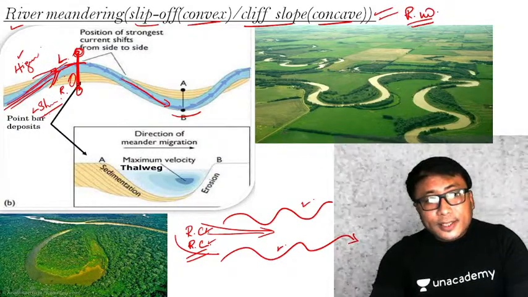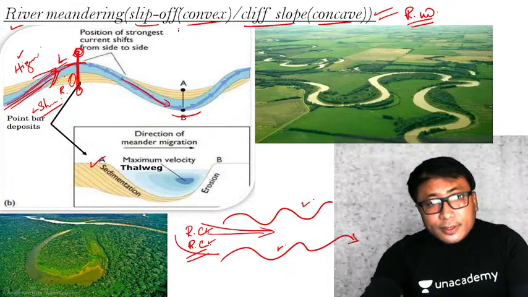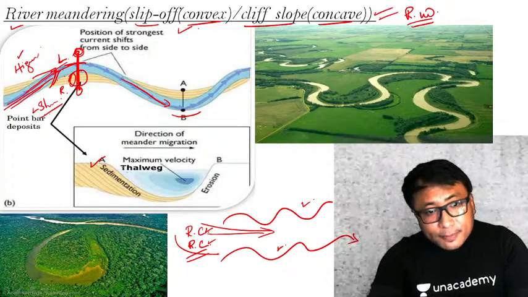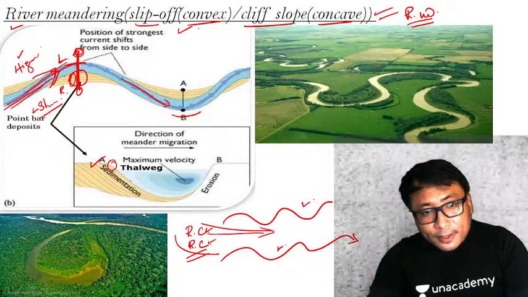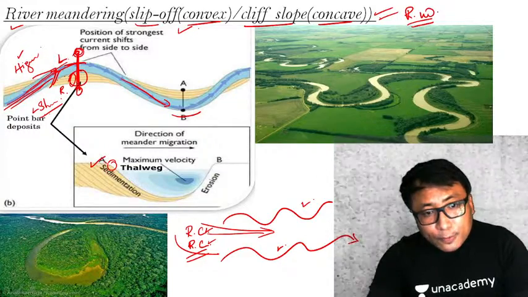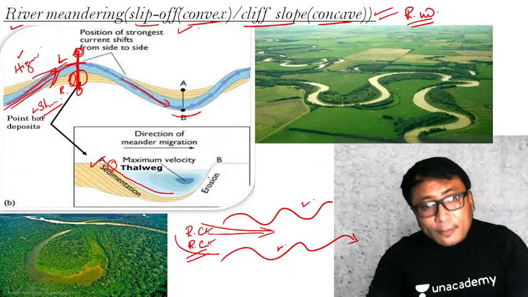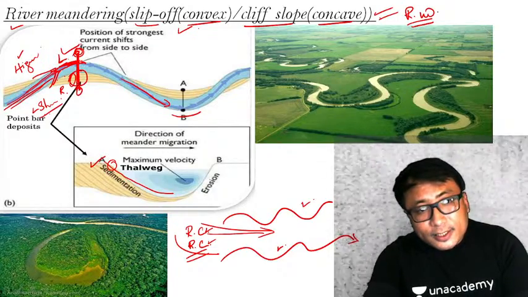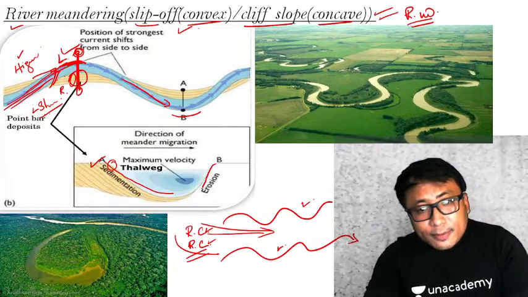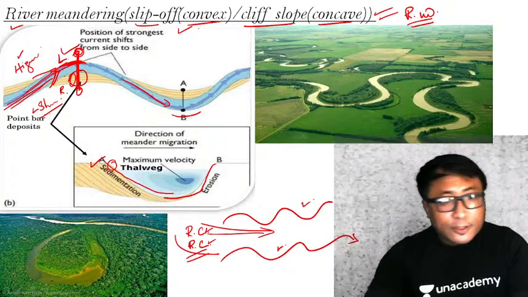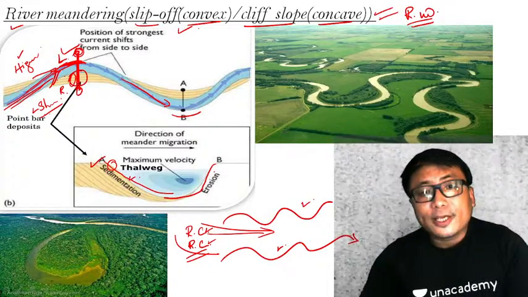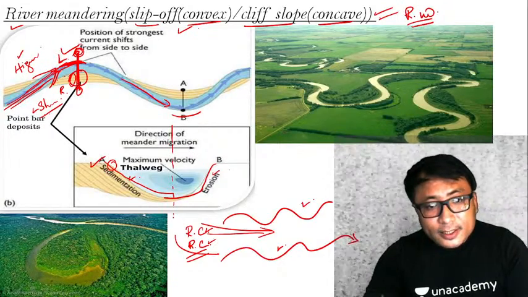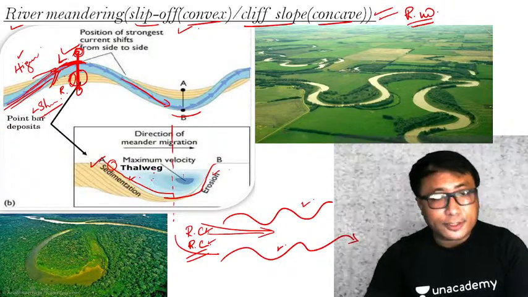You see here, this is the slip-off region, that is the convex region. Here, this part represents this one. Sedimentation will happen. Because of sedimentation, the slope is very gentle like this. But on the other side, since erosion is happening in this region, this side will be a little bit cliff-like structure like this. So deposition is happening here, erosion is happening from this region. If I draw an axis like this, these two sides will be asymmetric.